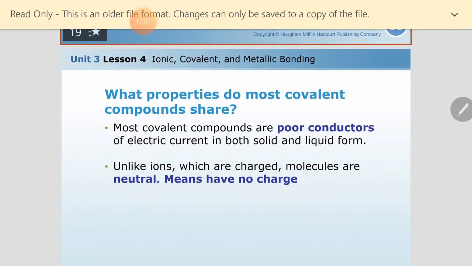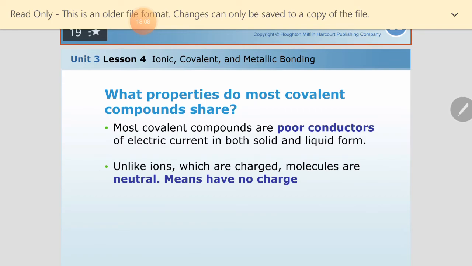What is in blue: most covalent compounds are poor conductors. You remember when we talked about the ionic, we said there are positive charges, negative charges, and electrons that move out of the atom. That means there are charges moving, and this is electricity, so they can conduct electricity.